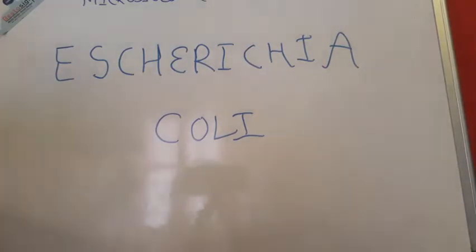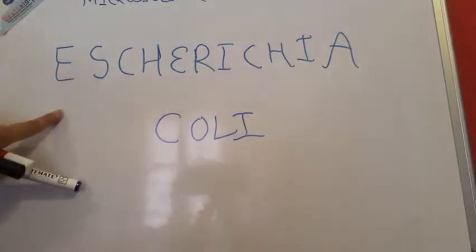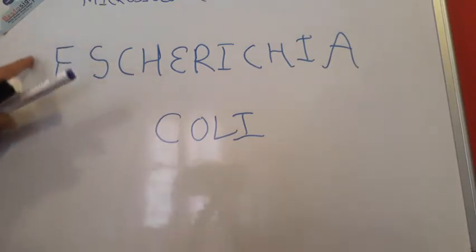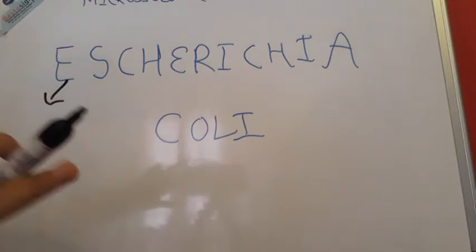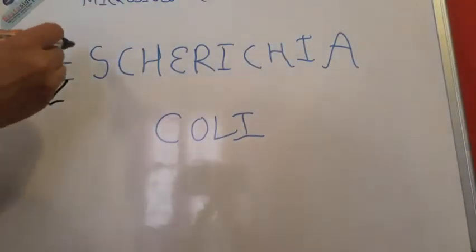So the first thing that you hear is E. Okay, and this E is also very important. You know why? Because from this E you get the name of the classification of E. coli on the basis of gastrointestinal manifestations. Yes, it is very important to know the classification of E. coli. It is almost a very hit question. So to know this classification of E. coli, let us start with E.